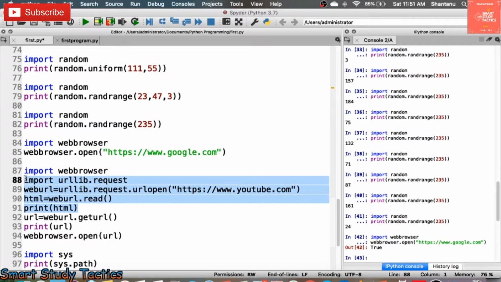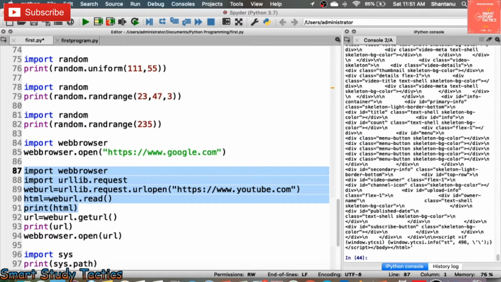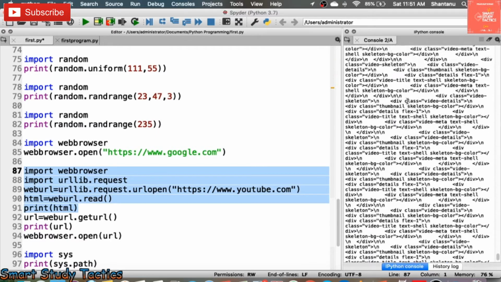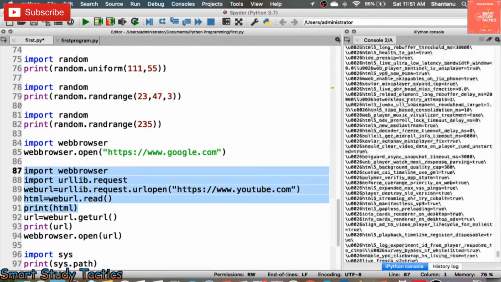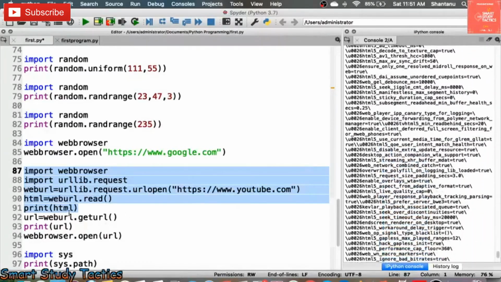So I am going to execute till here. I am not going to execute the lines below. After that I will execute them, because I have to print the code here. The code will come here. Now I am going to execute this one. It will take a few minutes. Now you can see the code. Okay, this is the HTML code of this page. So much lengthy code is there, so you can understand this is the HTML code.